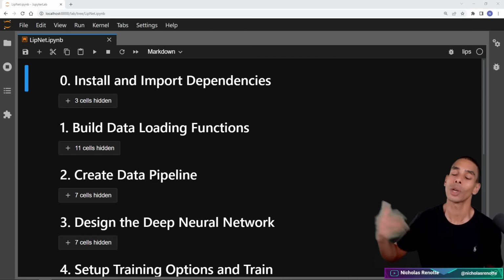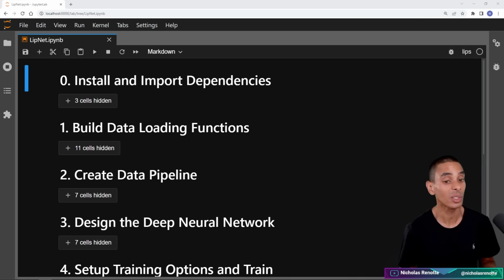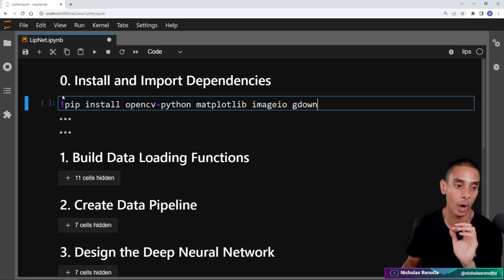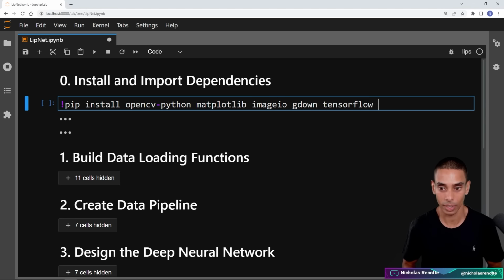Alrighty, so the first thing that we told our client that we would be doing was installing and importing some dependencies. So let's go on ahead and do that. Okay, so the first thing that we need to do is install a bunch of dependencies. So we've got our first line of code, which is pip install opencv-python, matplotlib, imageio, and gdown. Now we also need to add TensorFlow to this list if you don't have it installed already.